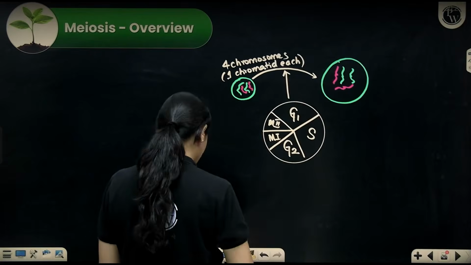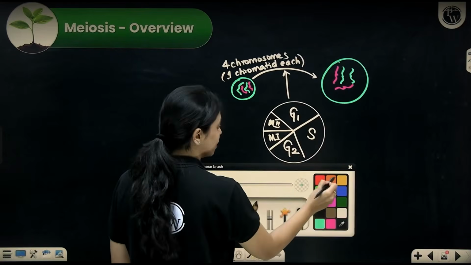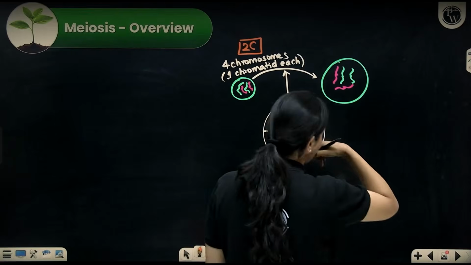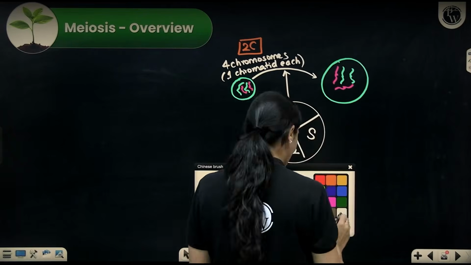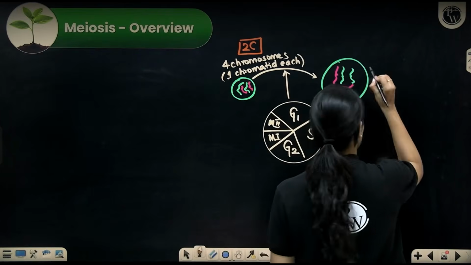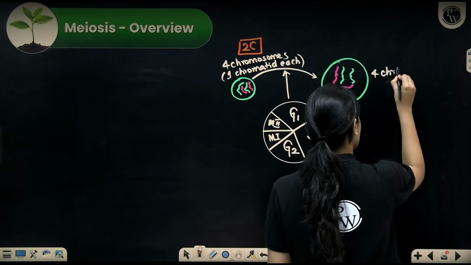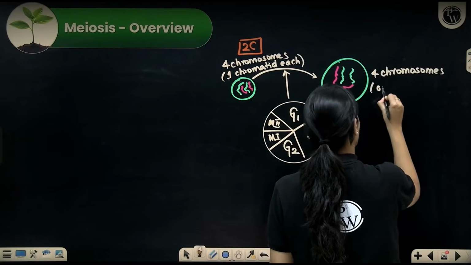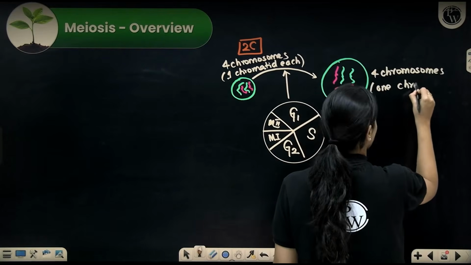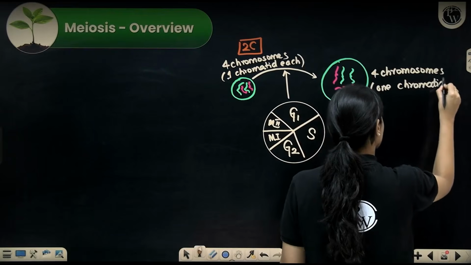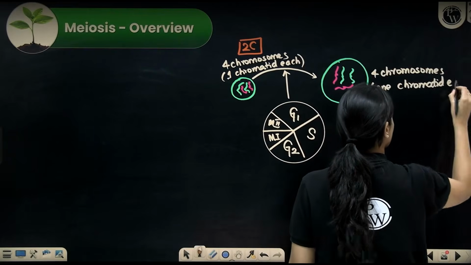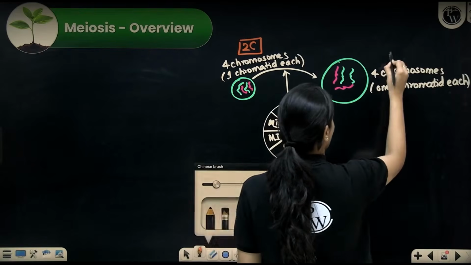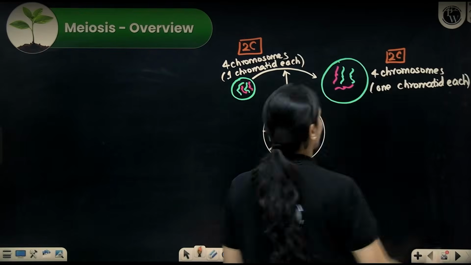Now we call this the 2C condition. Over here the cell has grown in size, no change with respect to DNA. So here also you have 4 chromosomes, 1 chromatid each. So this is also in 2C condition itself.